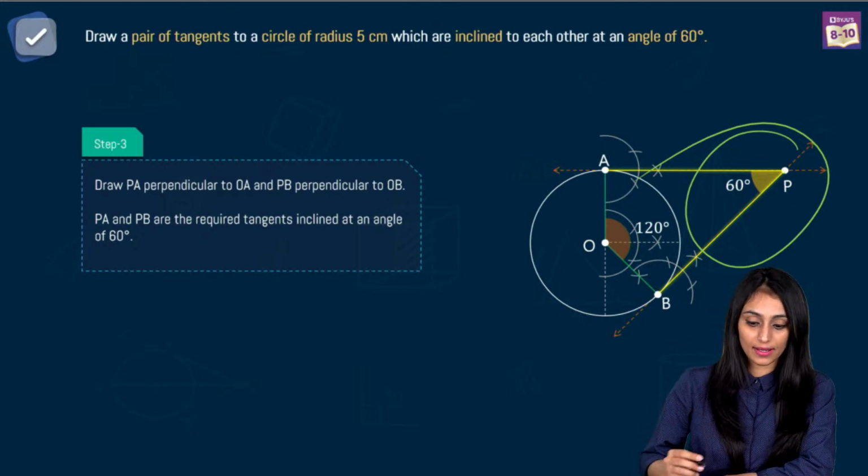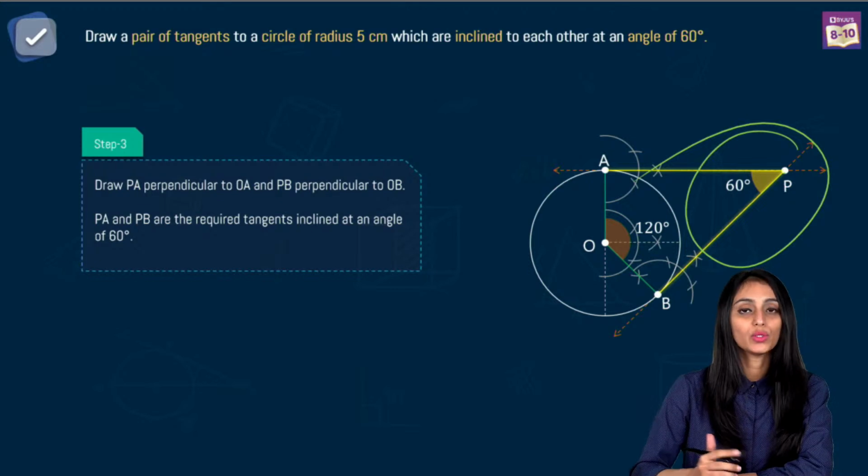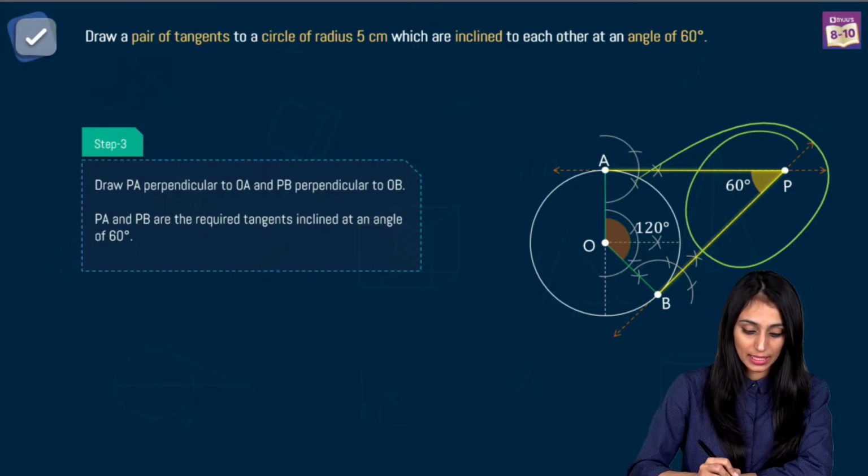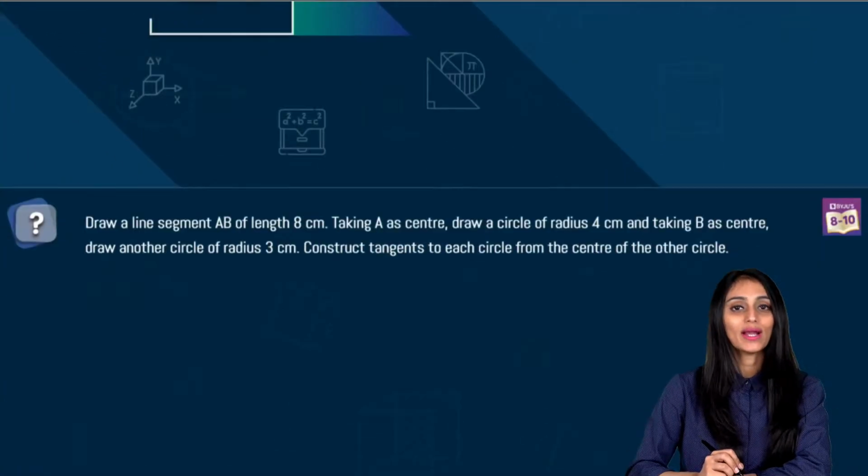All right. So that's how you can draw this one. So this is clear to everyone. Okay, let's move ahead. Let's take a look at the last question.